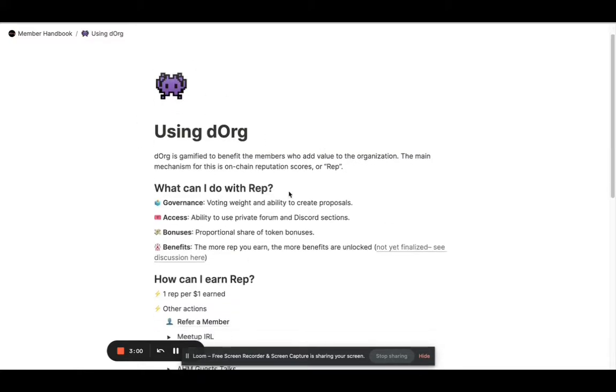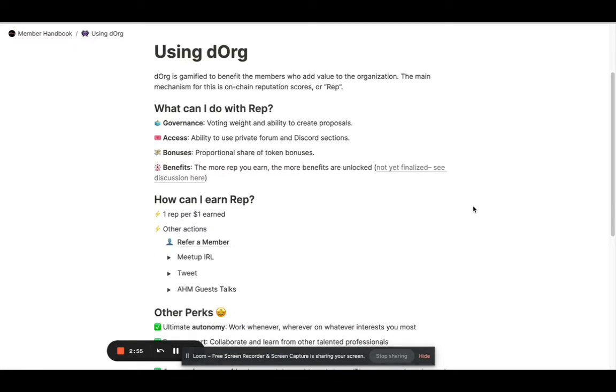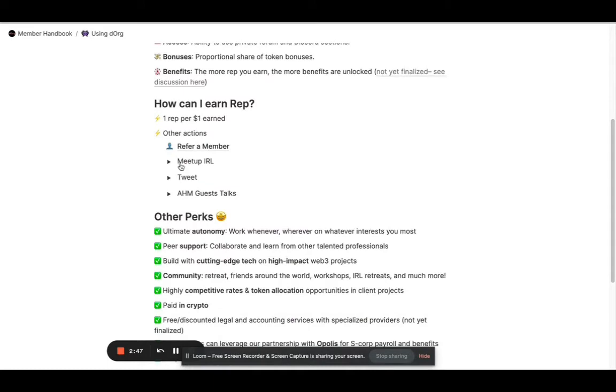We also created this using Dorg page, which kind of conceptualizes Dorg as a gamified system where you understand really easily, okay, rep, what do I do with rep? What are the future possibilities for how rep can be leveraged? So how do I earn rep?